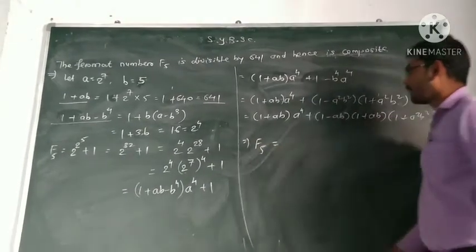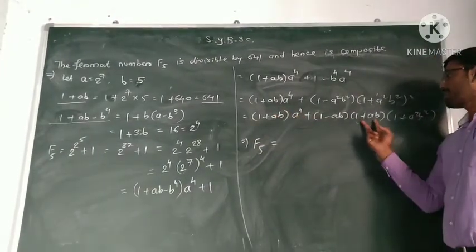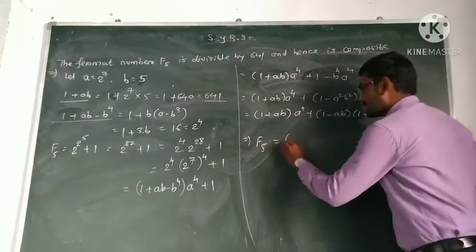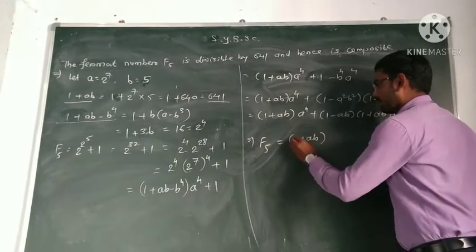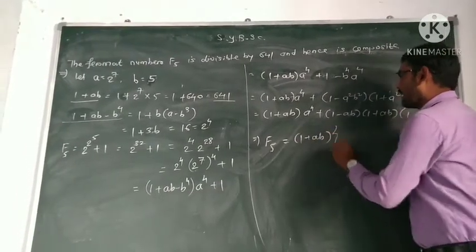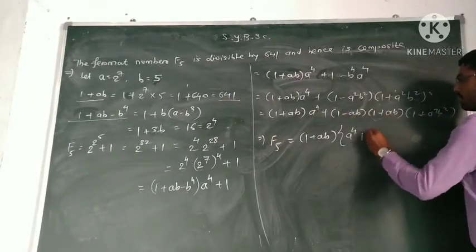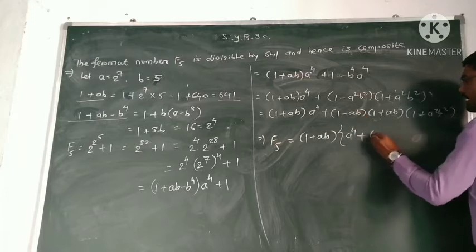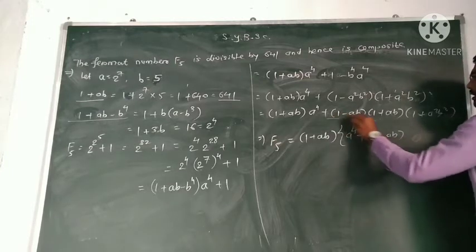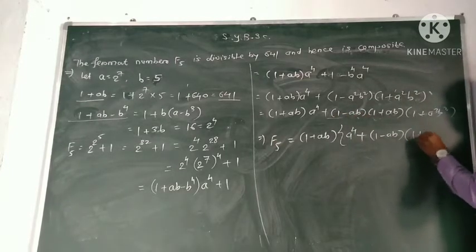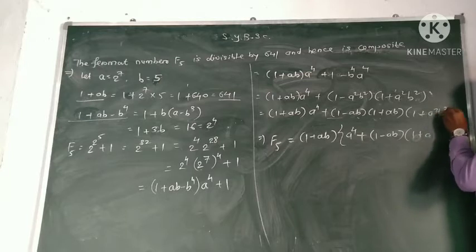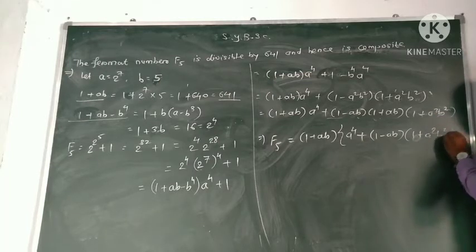So we get F5 is equal to, now 1 plus ab here also, 1 plus ab here also, we can take common. So 1 plus ab into, in bracket, what remains here is a raised to power 4 plus 1 minus ab and 1 plus a square b square.